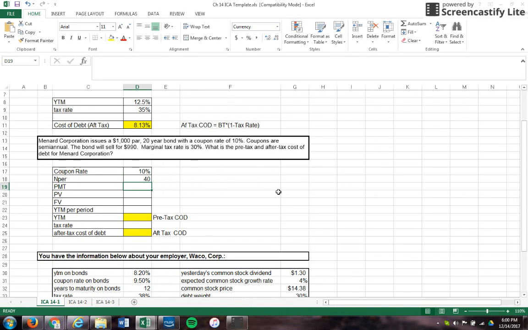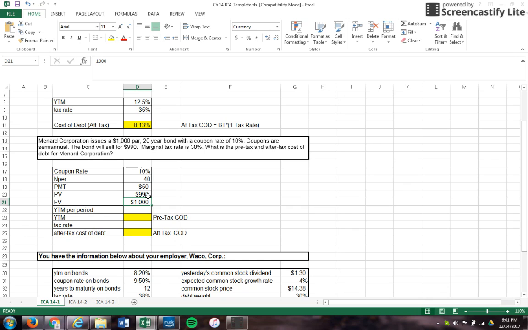Okay. Payment then, we know our par value is $1,000. So we know that our payment is going to be our coupon rate divided by 2 times my par value. So we know it's a $50 payment. We also know the present value is $990.